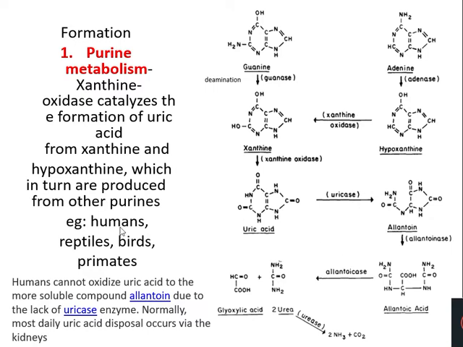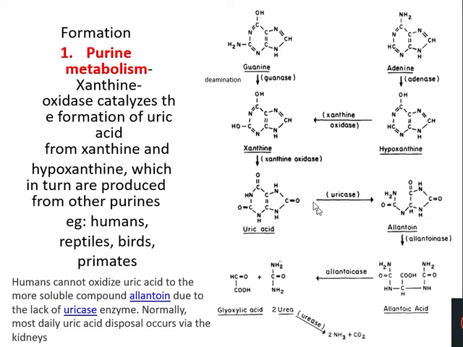Whereas in humans, this oxidation is not possible because we don't have the uricase enzyme. So in our body, once it is converted to uric acid, it will be eliminated in the form of uric acid itself. But in reptiles and insects, the uric acid is further converted into allantoin with the help of uricase. Whereas in many birds such as cormorants, pelicans, etc., this uric acid is further converted to a phosphorus-rich fecal matter which is called guano. And guano is very famous as a fertilizer.